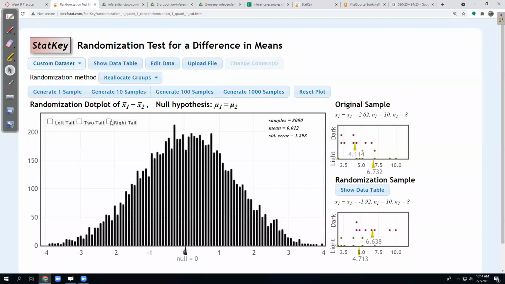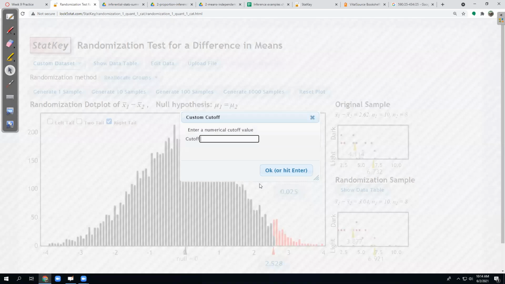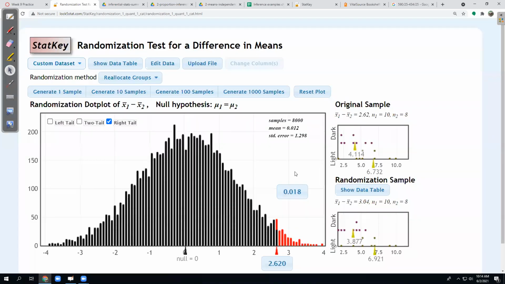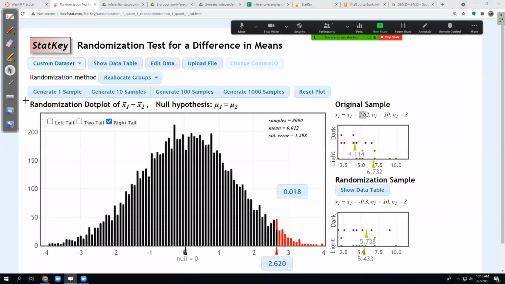8,000, that looks good. Okay, now just clicking right tail isn't enough because I have to enter my sample statistic. So the 2.62 difference in the means has to be entered down here. And that's one of the most common mistakes, forgetting to enter the sample statistic in StatKey. So generally when somebody writes to me their p-value wasn't right, I can probably pinpoint it to missing that last step. So this tells me that if we expected the mean to be 0, no difference, the probability of getting a difference of light minus dark of 2.62 or more, could be a higher difference, is about 1.8%. So I'm just going to screenshot that, stick it in my whiteboard.